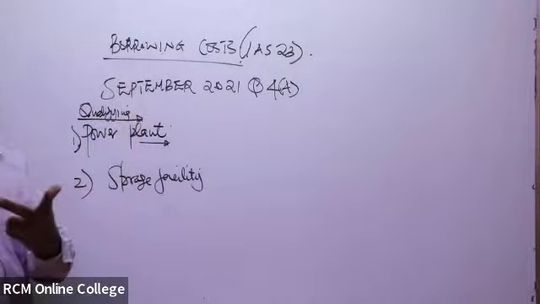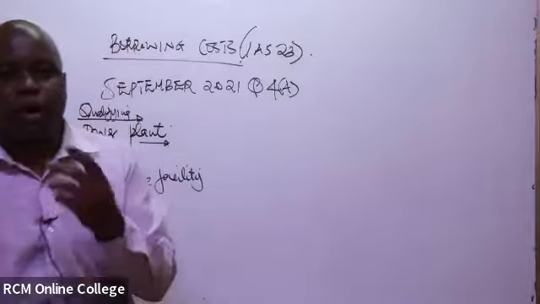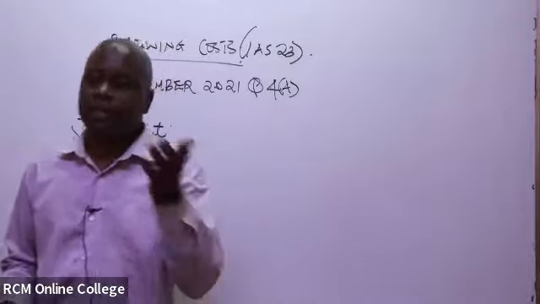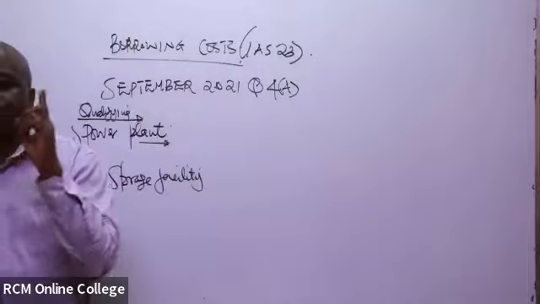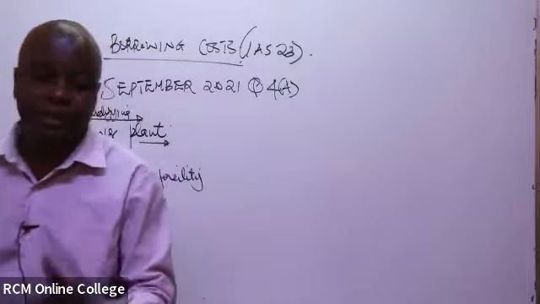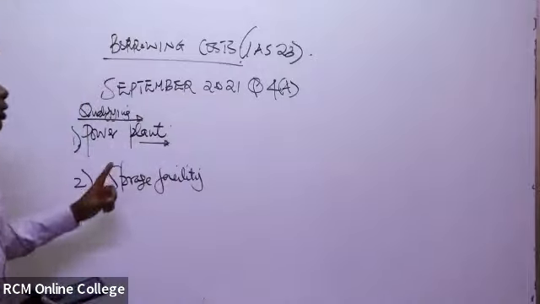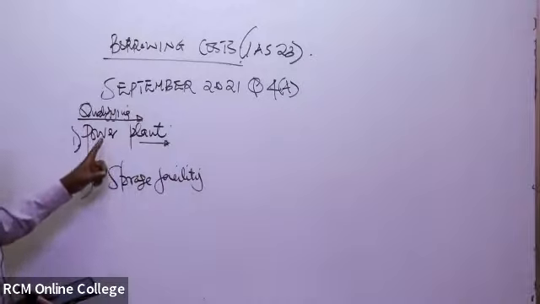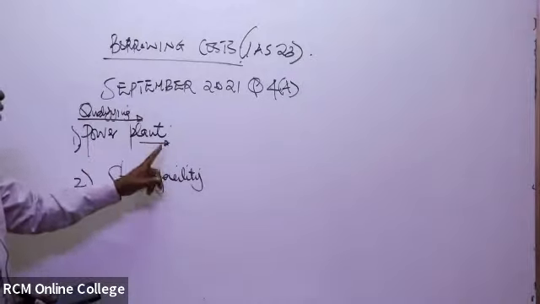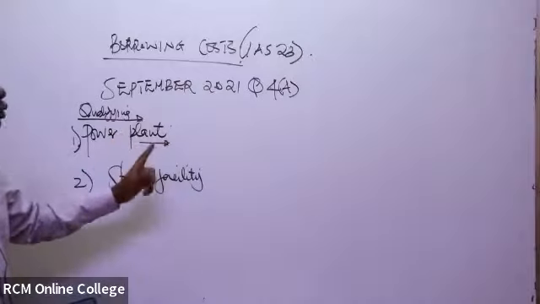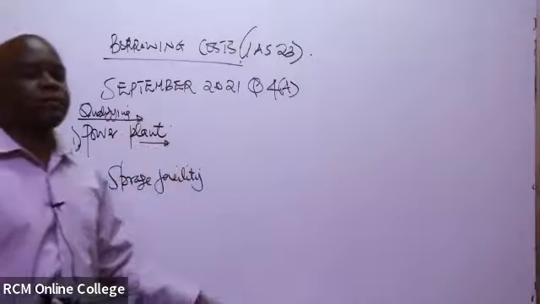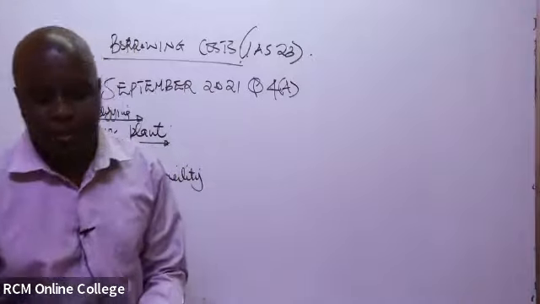Because there are two loans being utilized here. One has a different interest rate, another one has a different interest rate. But now you have to come up with a common interest rate that will help you determine the borrowing cost that you'll be able to include on the cost of the power plant, so that you can know how much will be the value of these assets, for example, to be transferred into the statement of financial position.